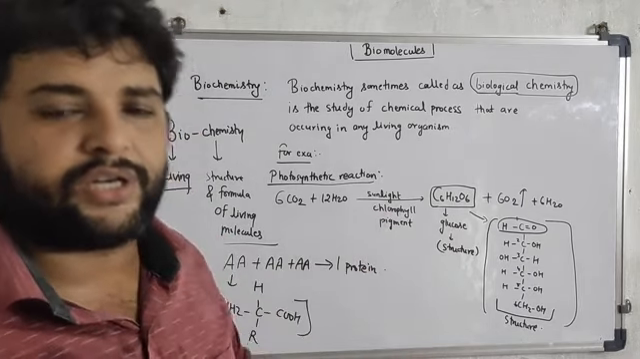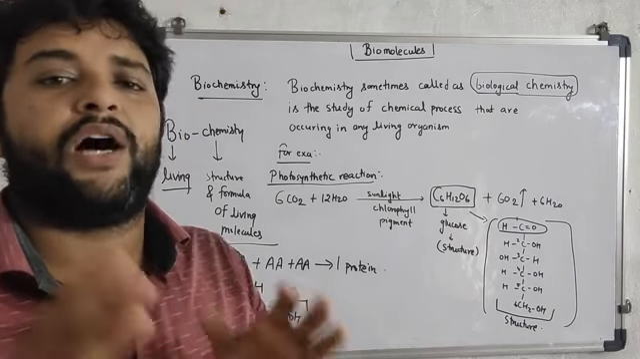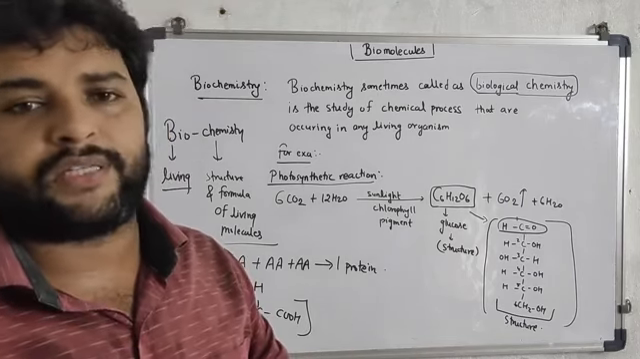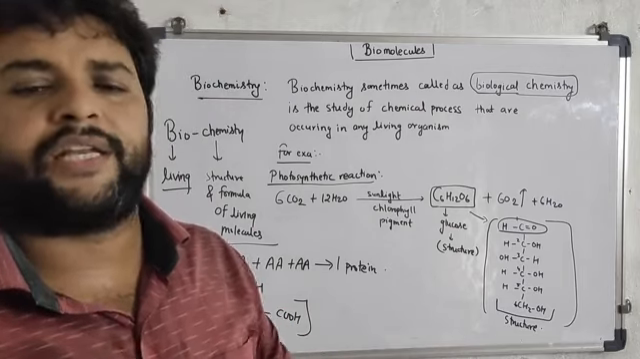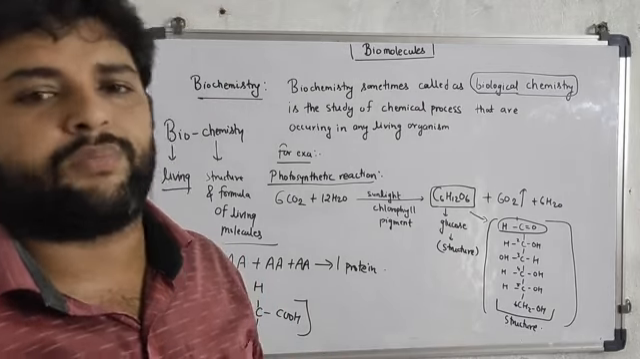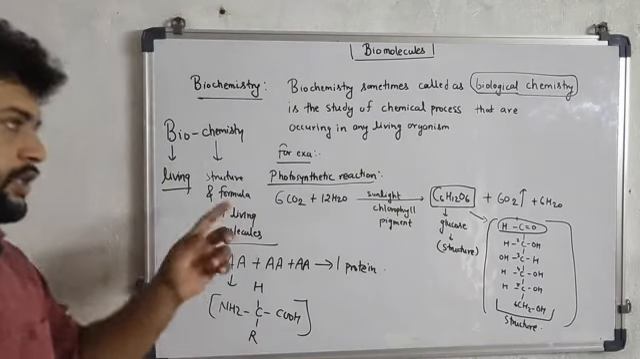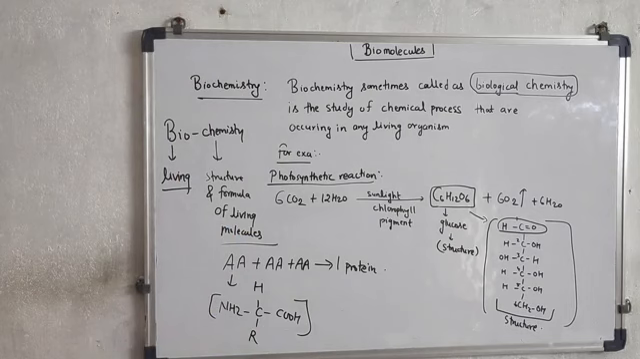So in the next section, we are going to discuss what we mean by metabolites and how many types of metabolites are basically found. There are basically 2 types of metabolites. First, the primary metabolites, and second, the secondary metabolites. Note this point. This is biological chemistry.